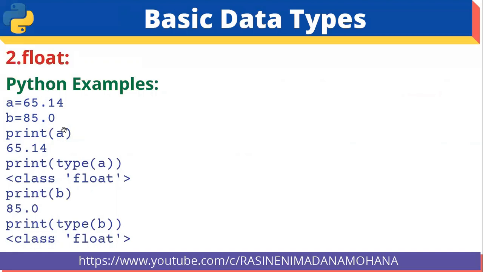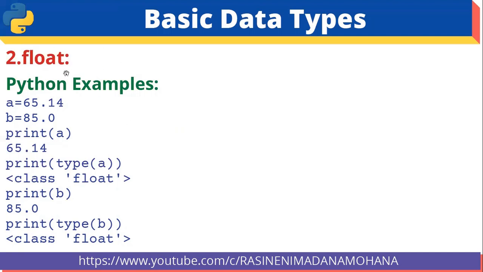Then if you want to display the type of a, print type of a. What is the type of a here? Actually that is floating point, so its type is class float. Then print b, what b contains 85.0, so the output is 85.0. If you want to know the type of b, print type of b. What is the type of b here? 85.0, that is floating point. The output is class float.